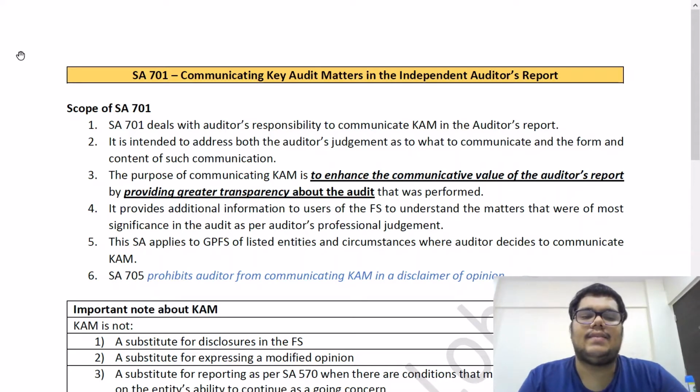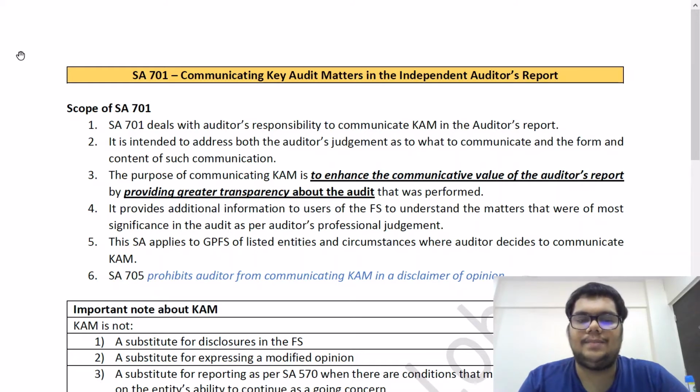Scope of SA 701. SA 701 deals with the auditor's responsibility to communicate CAM in the auditor's report. CAM is the abbreviation for Key Audit Matters. It is intended to address the auditor's judgment. So this standard will help the auditor assess what is CAM, what to communicate, and the form and content of such communication. So basically, it is helping the auditor with two things. It is telling the auditor what is to be adjudged as key audit matters and also how to communicate them.